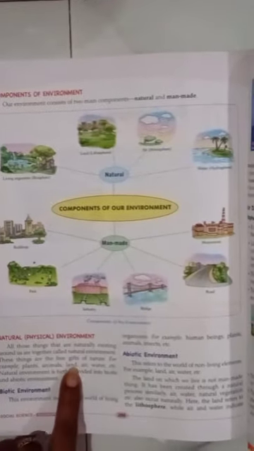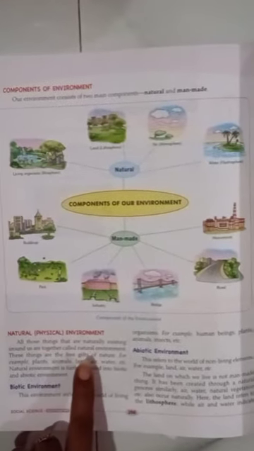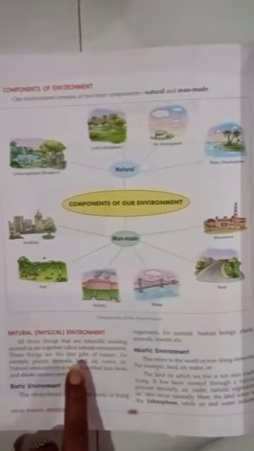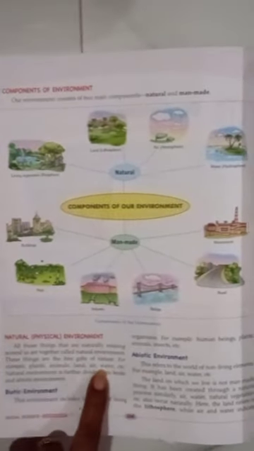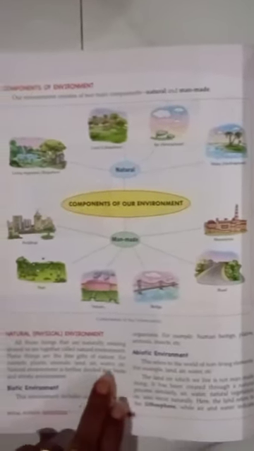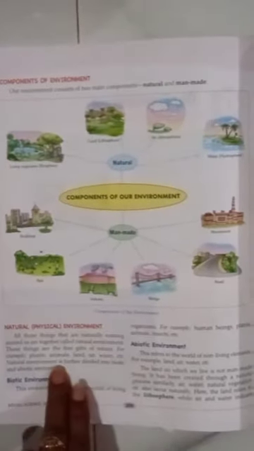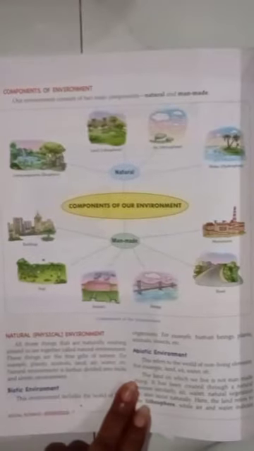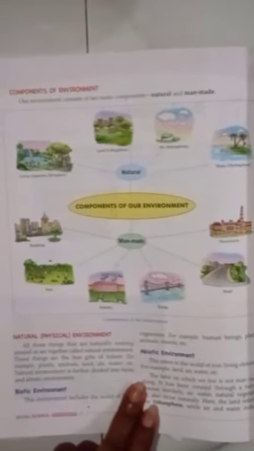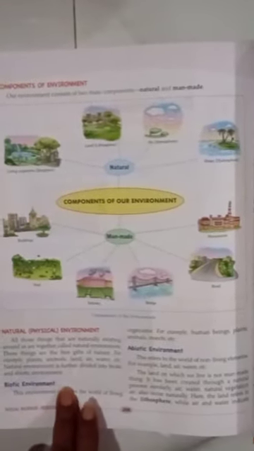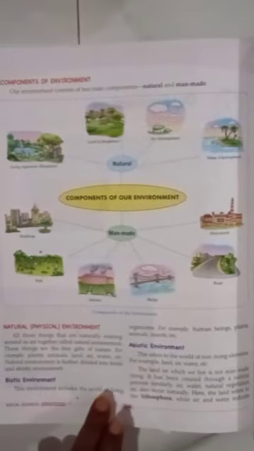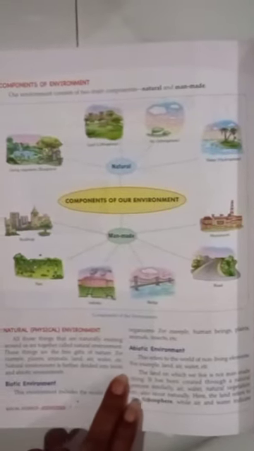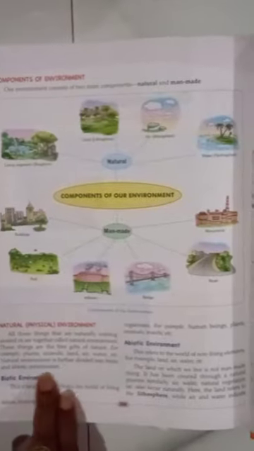All these things are the free gifts of nature for us. For example, plants, animals, land, air, water, etc. And natural environment is further divided into two parts, biotic and abiotic environment.